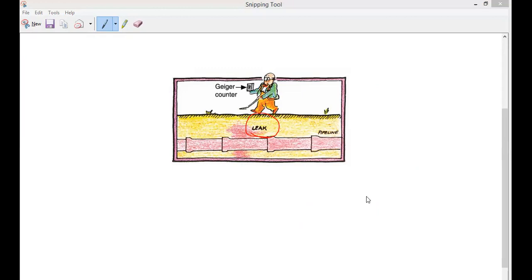So in these metal pipelines, where cracks are coming, to check the leakage in a metal pipeline, a solution of radioactive substance is introduced into the pipelines. At the place of the crack in the pipeline, the radioactive solution will leak out, and the radioactive detector, what is the detector called? Geiger counter. Then it will indicate a high level of radiation, so that we can easily find the crack or breakage or leak of any kind of pipeline.